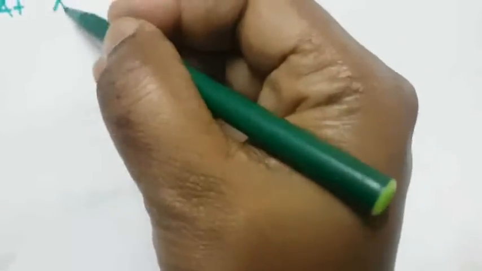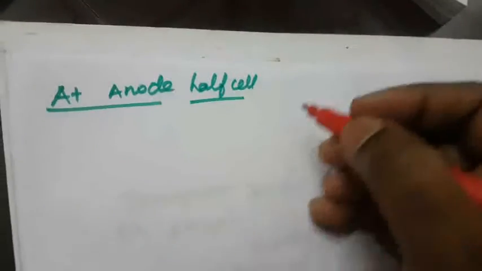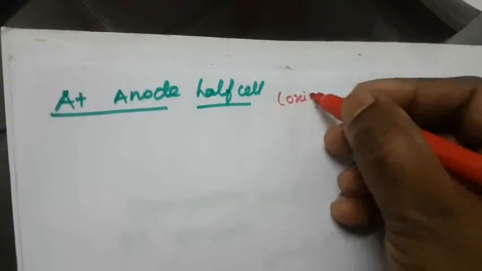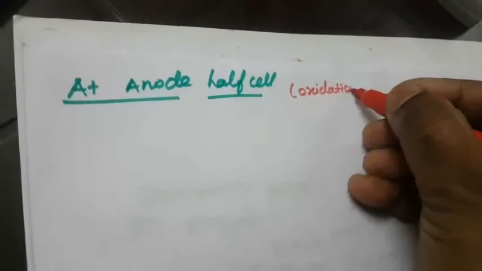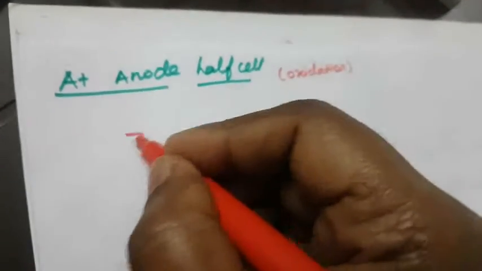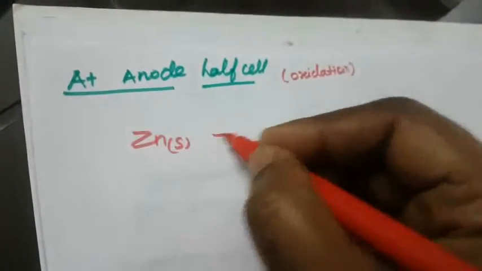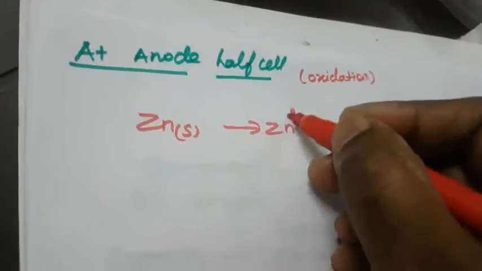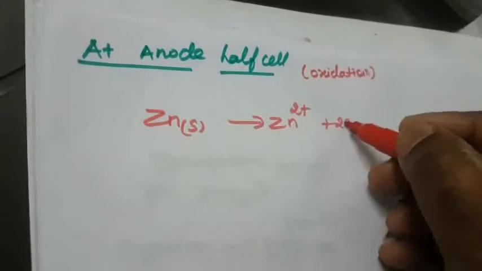Okay, so next one is at the anode. What will happen at the anode? What reaction takes place in the anode half cell? Oxidation takes place at the anode. The same equation we already discussed: solid zinc is converted into Zn2+ and 2 electrons.